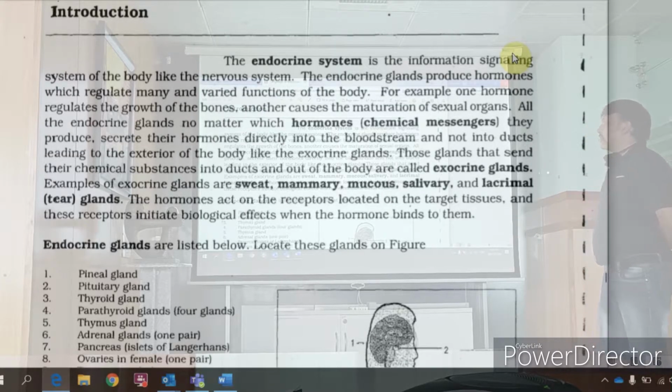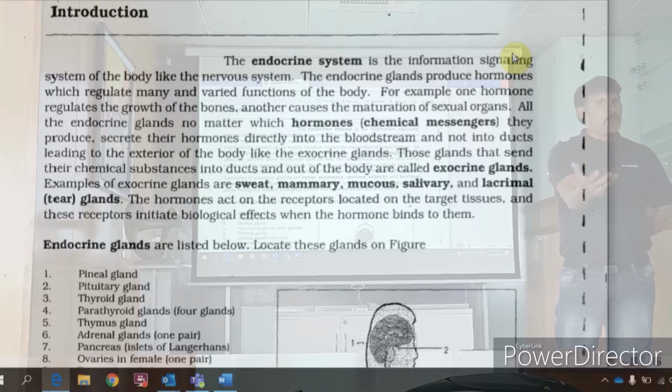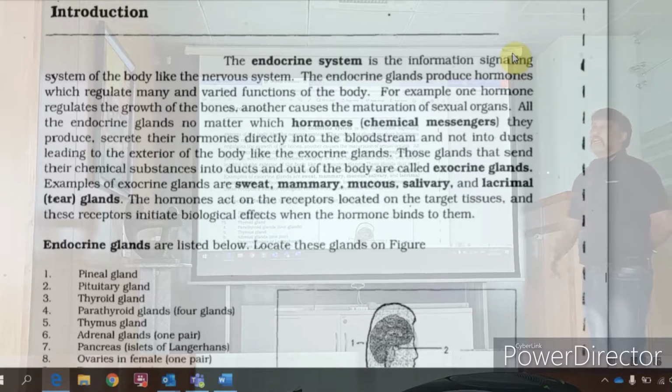Hormones act on receptors located on the target tissues, and these receptors initiate the biological effect. Okay, simple. The gland secretes hormone. The hormone will go and act on the receptors in different parts of the body. All right, that will have the functionality. Those touch points are known as receptors. We will have pain receptors. Like that, we're going to read in depth later.